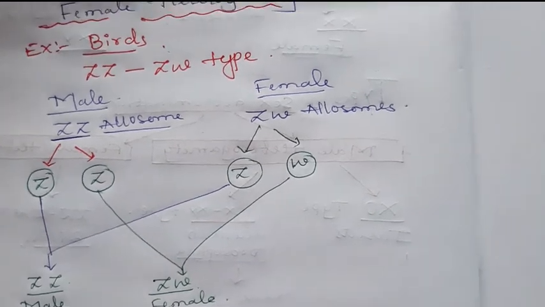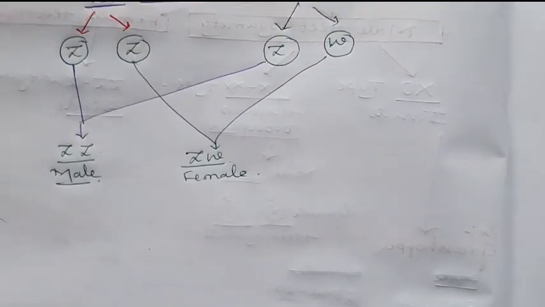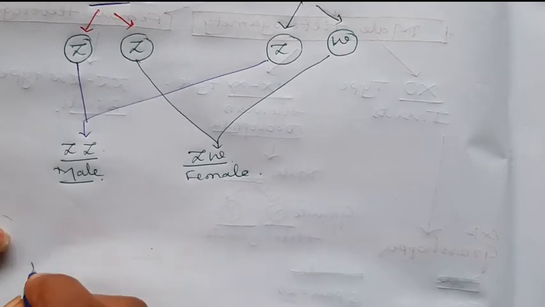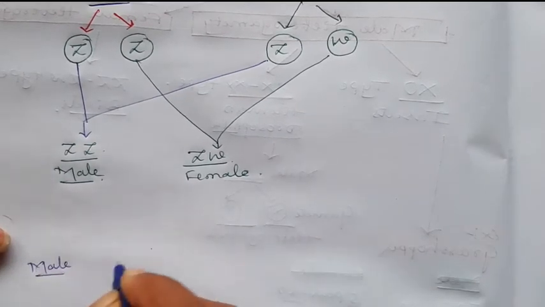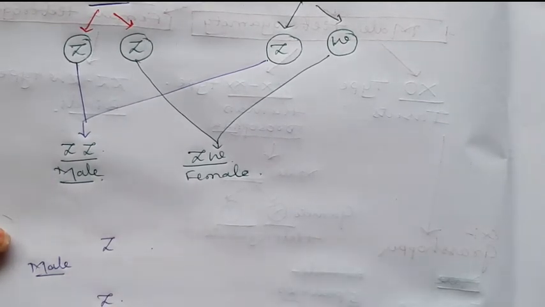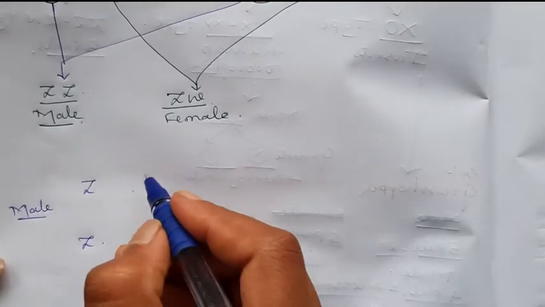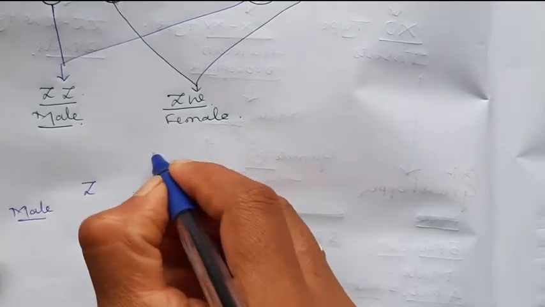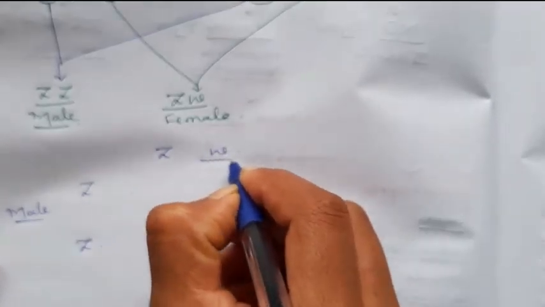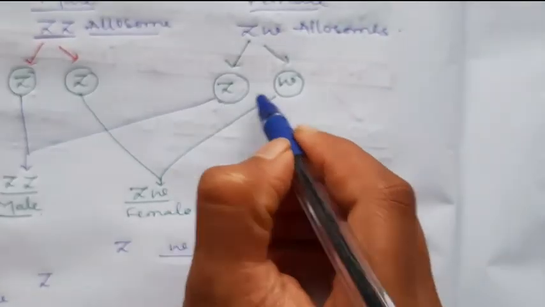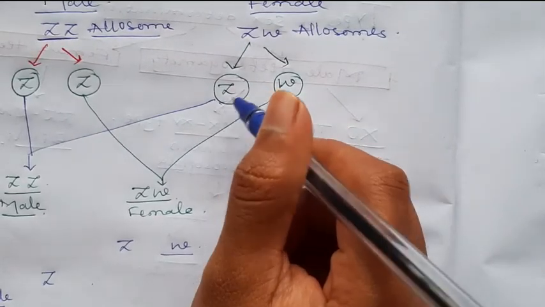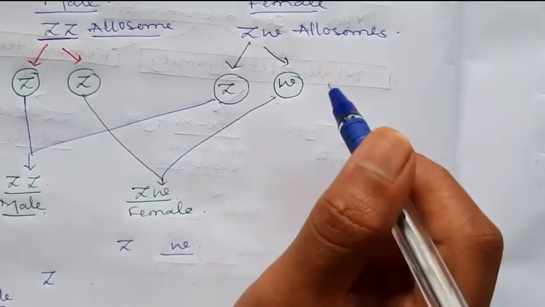You can explain this with a checkerboard also. I will write here. I am taking the male which forms one type of gametes, ZZ homogamete male, and females are heterogamete. Two types of gametes are formed. Here you can see two types of gametes are formed in the case of birds, that is why it is known as a female heterogamete.